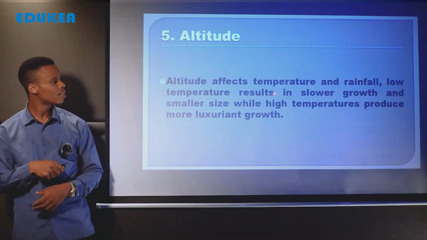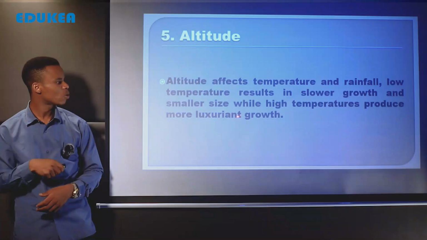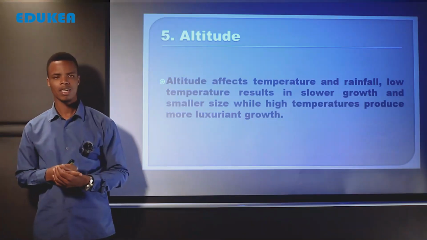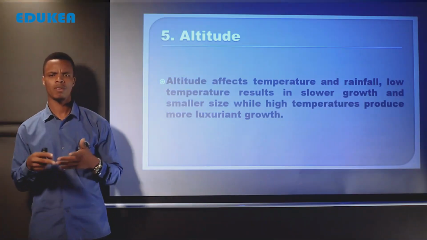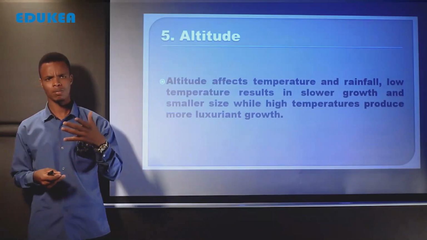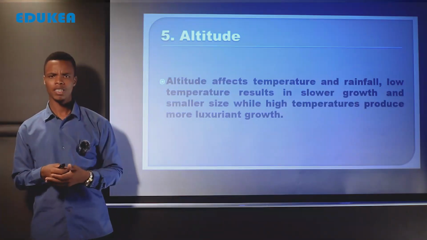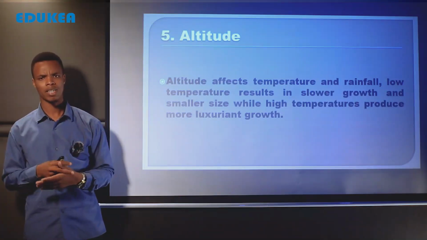Low temperature results in shallow growth and smaller size, while high temperature produces more luxuriant growth. As we said before, when we talk about altitude, we talk about temperature and rainfall. It affects temperature and rainfall. For instance, in high altitudes there are high temperature and there are high rainfall, but sometimes there are low temperature.